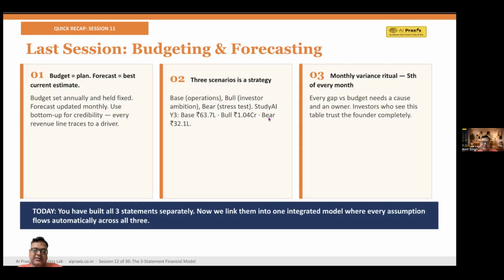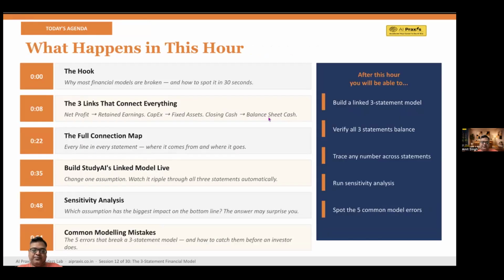Point three that you see here is monthly variance analysis must be done, usually in the first week, or maybe on the 5th of every month. And every gap needs a cause and an owner. So today we go one level deeper. We connect all three statements into one system.